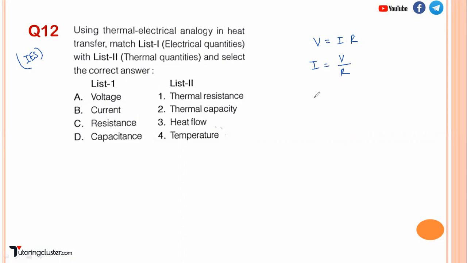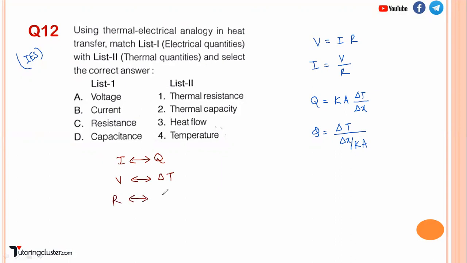Now, same analogy, you have Fourier law Q equal to KA delta T upon delta X or L. Here Q is heat flow, delta T upon delta X upon K. So I can relate I with respect to Q. This is a current flow, this is a heat flow. Then V is the driving force in case of electricity; here the driving force is temperature gradient. And R is electrical resistance, and thermal resistance will be delta X upon K.